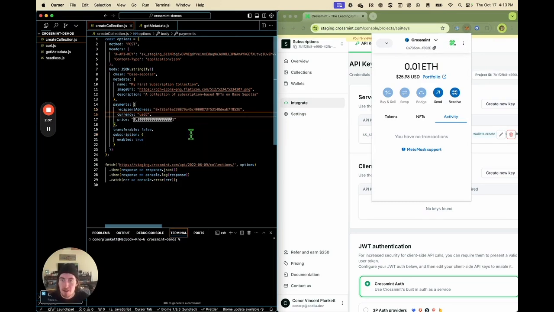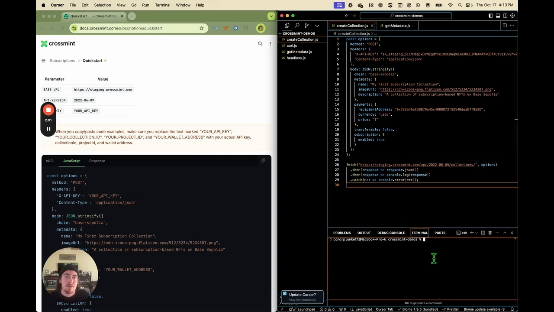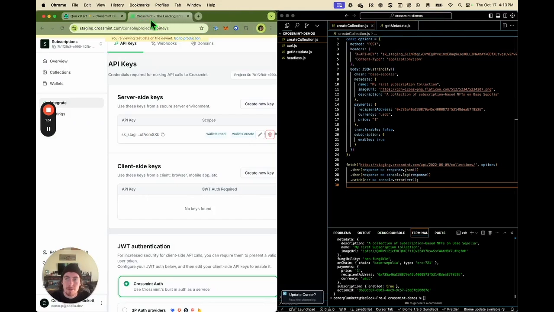Paste those in there. This looks like a request ready to go. And let's send it off. So we'll do node create collection.js. Boom, just like that, our first subscription collection is ready to roll.